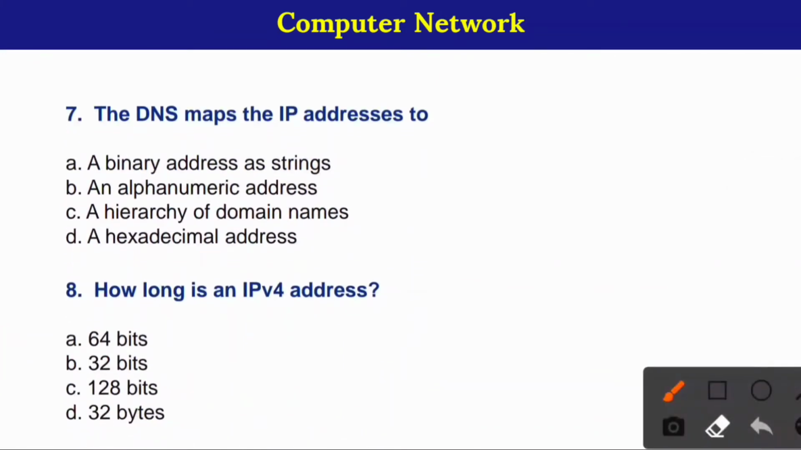7. The DNS maps the IP address to. Here, correct option is option number C. A hierarchy of domain names. 8. How long is an IPv4 address? Here, correct option is option number B. 32 bits. If asked IPv6, then correct answer is answer number C. 128 bits.